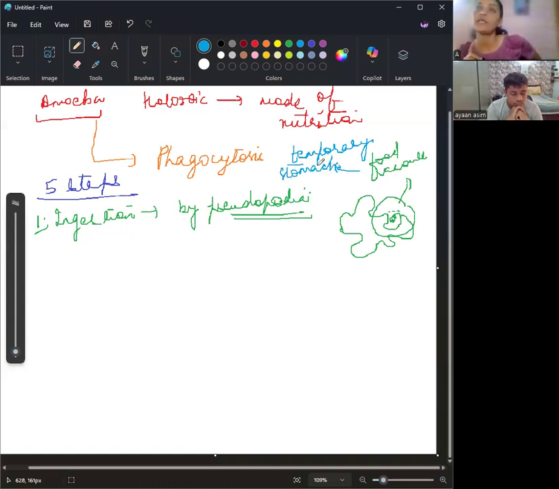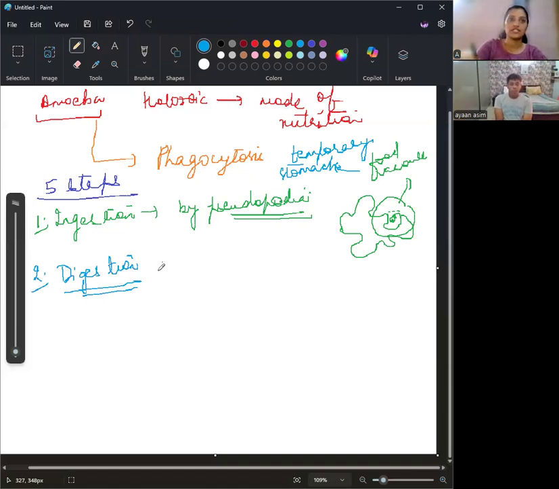Now comes the second step, which is digestion. The food which has been enclosed inside the food vacuole, the digestive juices or digestive enzymes reach the food vacuole. And the digestion of food takes place inside the food vacuole. Now the solid food is converted into a semi-liquid part which is soluble in nature. So digestion is done by digestive juices or enzymes.